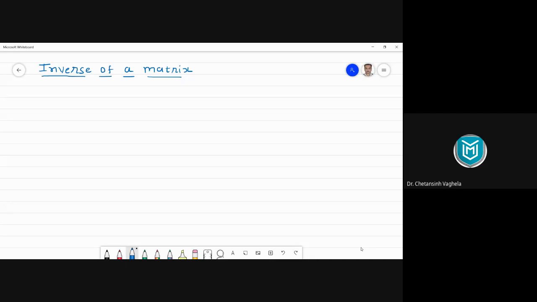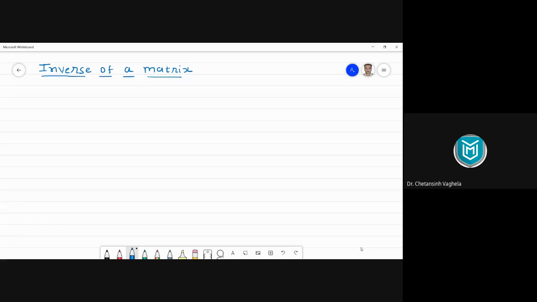So inverse of a matrix is a very useful concept of linear algebra, and there are various methods available to find the inverse of a matrix. I think a few methods you already have studied. One of the methods was there in 12th science, I guess, and the other method was in first or second semester when you studied your linear algebra. So we'll recall those two methods.